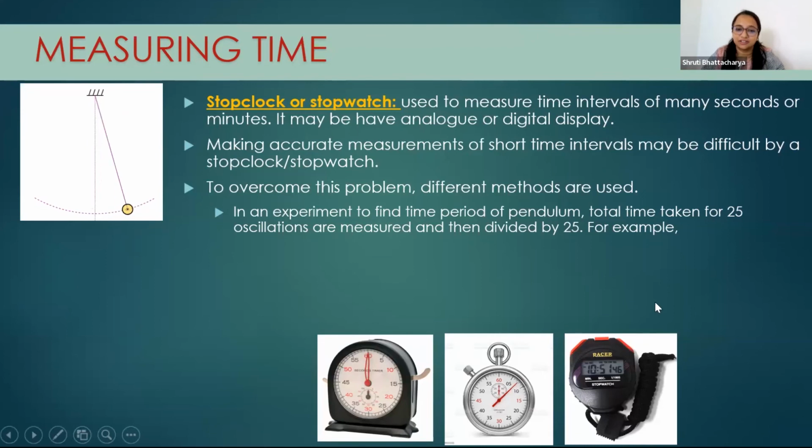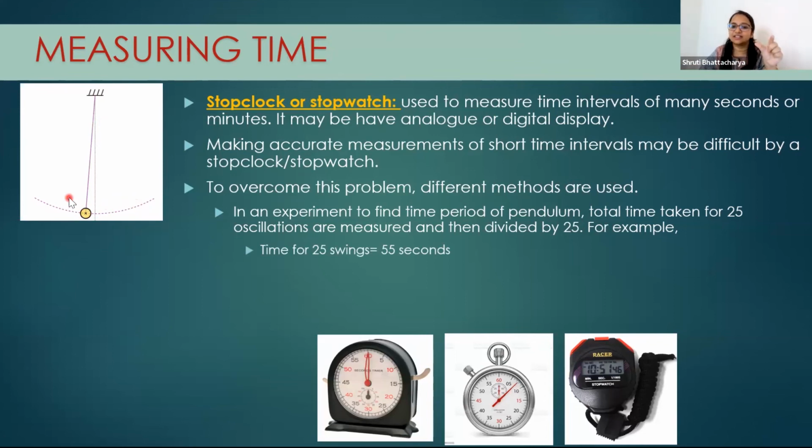So that's why what they do is measure for 25 oscillations and then divide that time by 25. Then you will get the time for each oscillation. Now what is an oscillation? Or one swing you can say. Okay, I'll show you this. You see that when it is moving like this, from this position it goes here and then comes back. That is one oscillation.